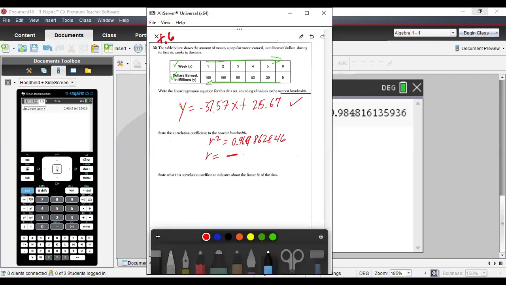So that's what I'm going to write here. It's going to be negative 0.98, and of course it has a negative correlation. And all I would say is that this has a strong negative correlation between the weeks and the amount of money earned.